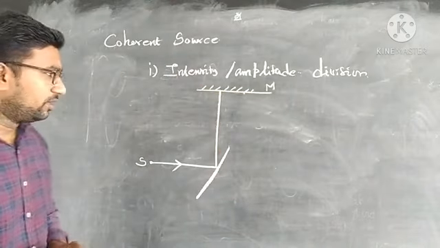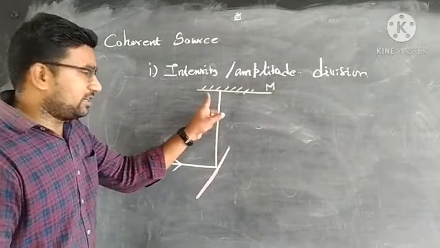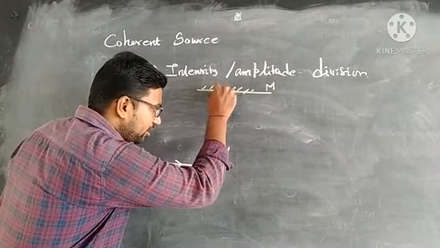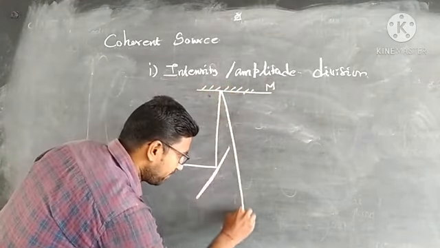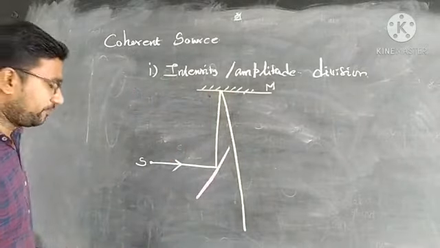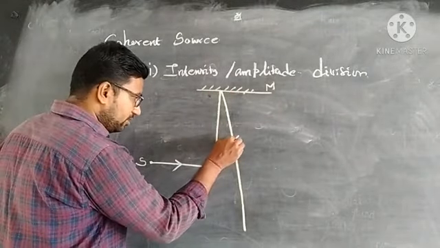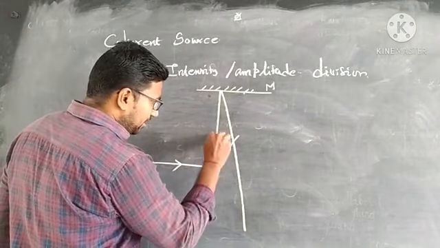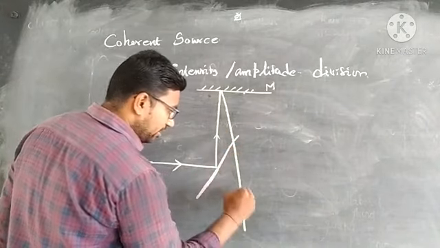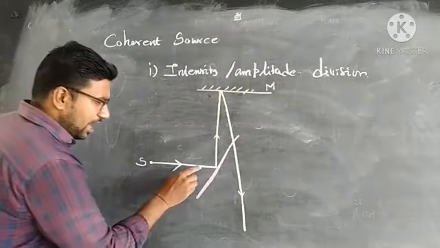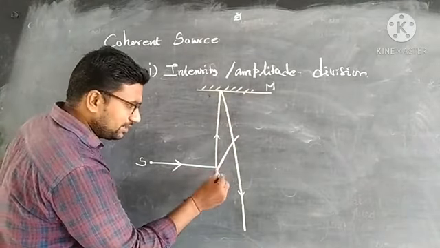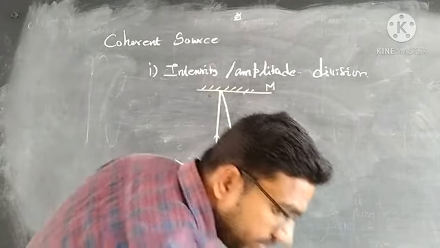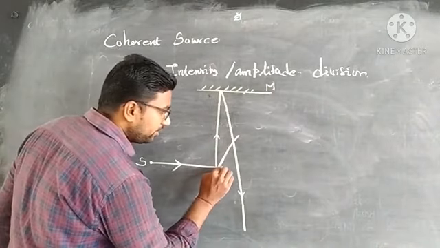When the incident ray is incident on the reflecting surface, it is reflected in the same medium. Now I find the reflected rays. Another partial amount of light ray is refracted and enters the other medium.